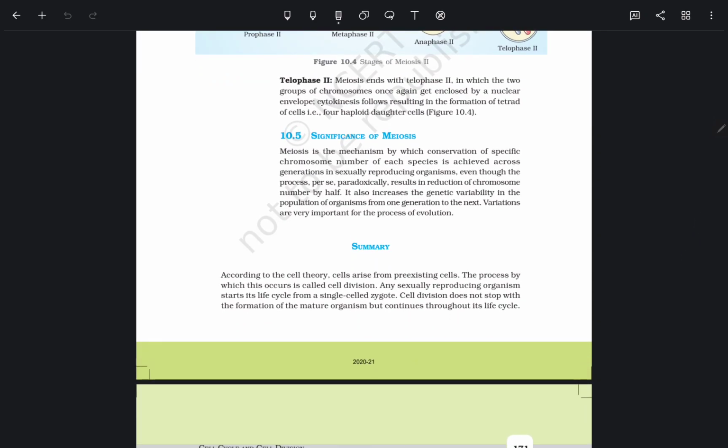Significance of meiosis. Meiosis is the mechanism by which conservation of the specific chromosome number of each species is achieved across generations in sexually reproducing organisms. Even though the process per se paradoxically results in reduction of chromosome number by half, it also increases the genetic variability in the population of organisms from one generation to the next. Variations are very important for evolution.